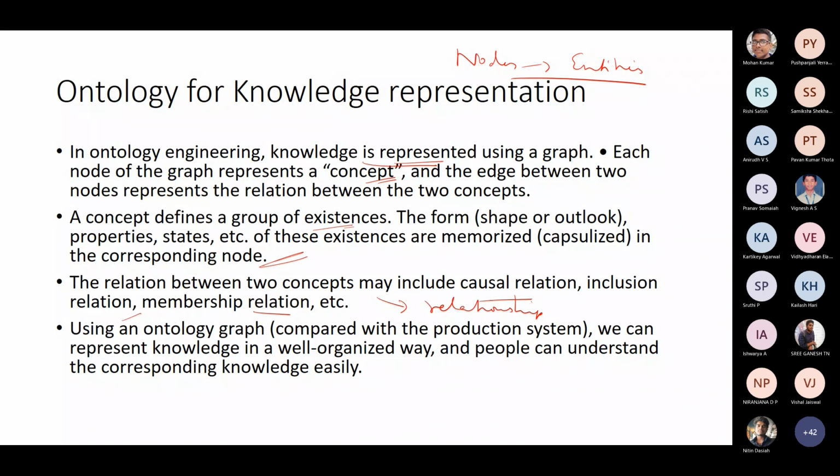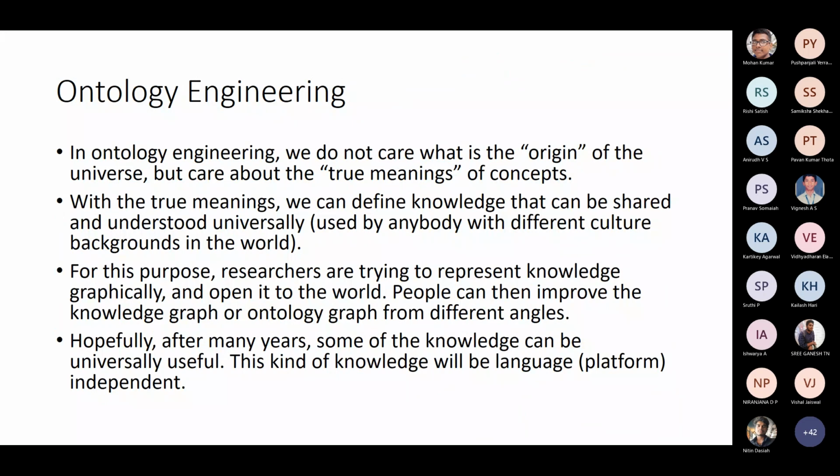There are some standard relations available for an ontology, for example, is, has, kind of, part of, subset of, superset of, etc. But you can also create your own relationship. Using an ontology graph, you can represent knowledge in a well organized way and people can understand. Again, this is done by people who have created this topic, so they have to defend that particular topic.